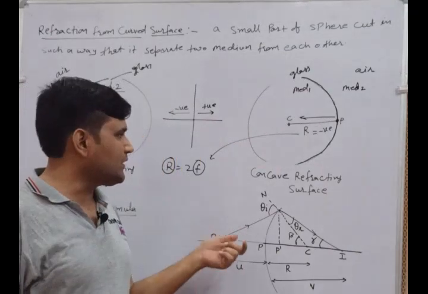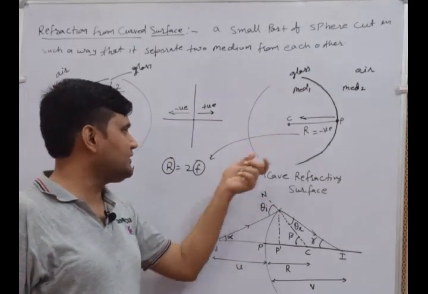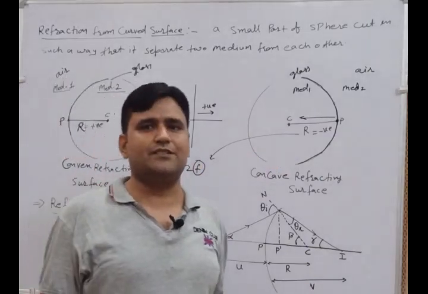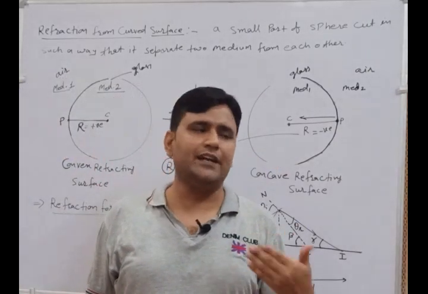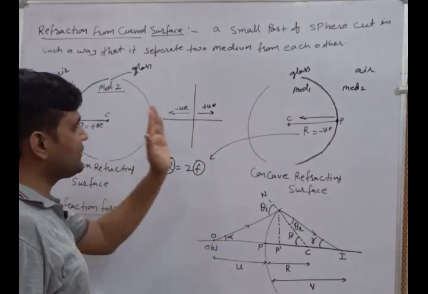It means for the conclusion, for the concave surface, the radius as well as the focal length, both are negative. This is the basics of the refracting surface.